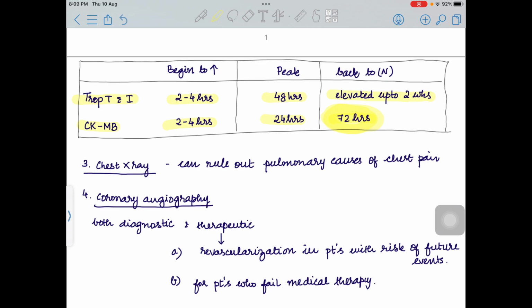The next investigation is chest X-ray. Here we will find the heart size to be normal, but chest X-ray can be used to rule out other pulmonary causes like pulmonary embolism or pneumothorax. Coronary angiography can be both diagnostic and therapeutic.